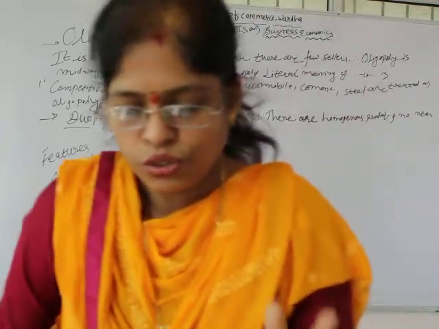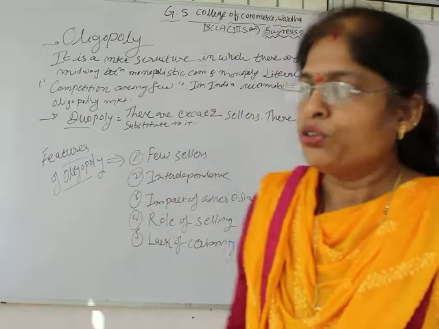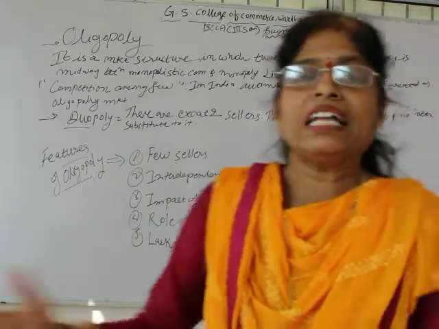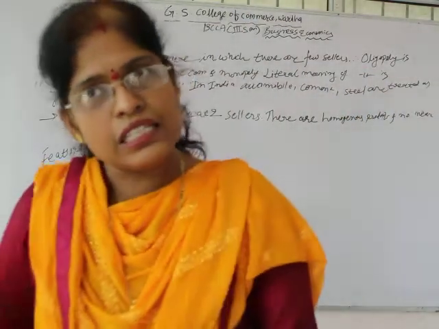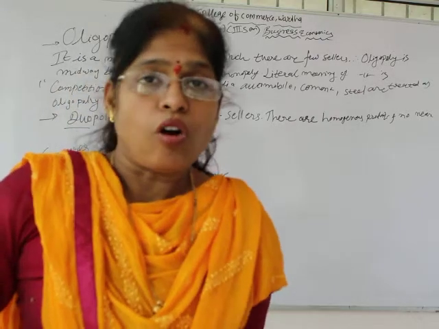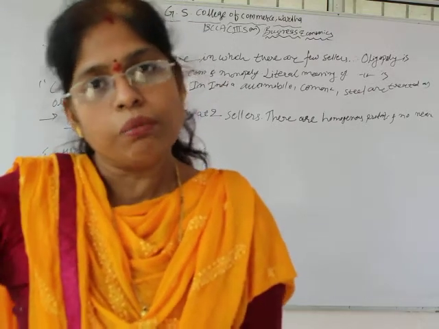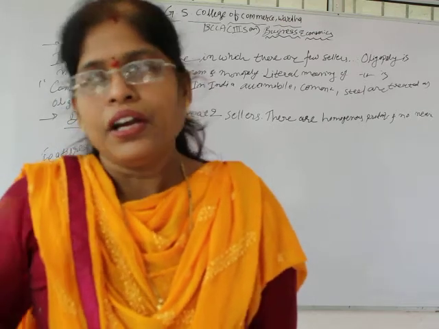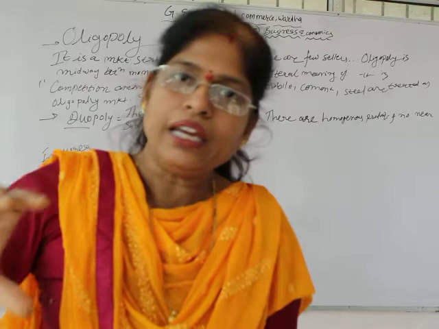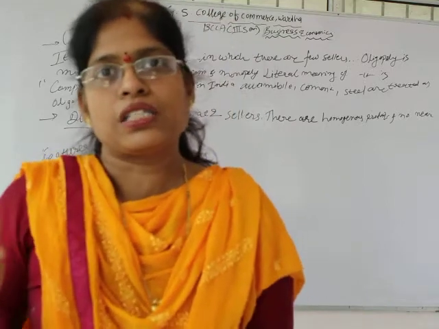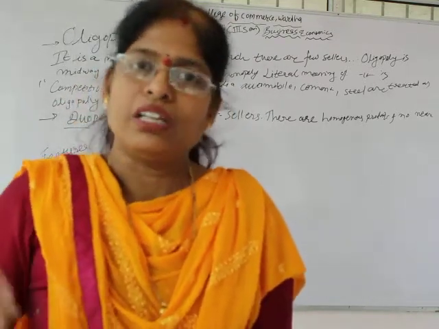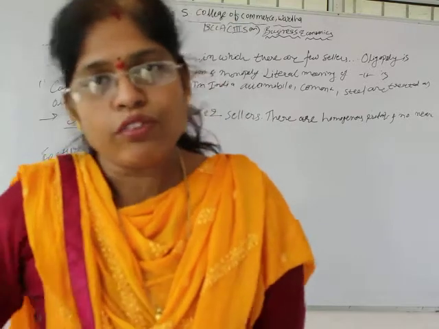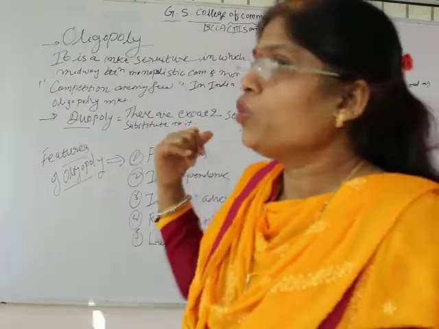Now today we will start with another concept, a classification of the market on the basis of competition: how competition is divided into two different parts, what is monopoly, what is competition. Now today we are moving on to oligopoly.